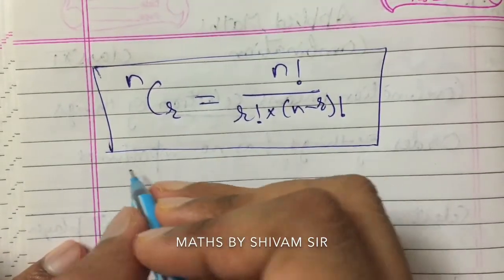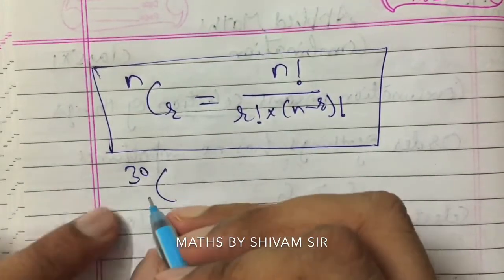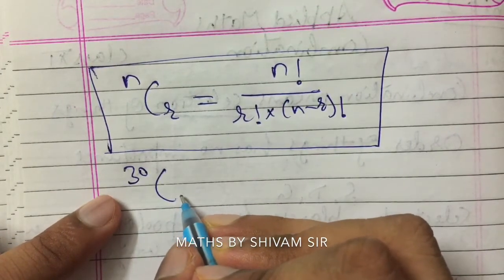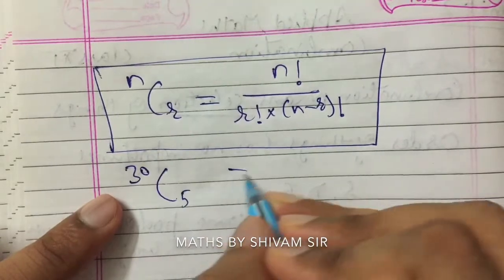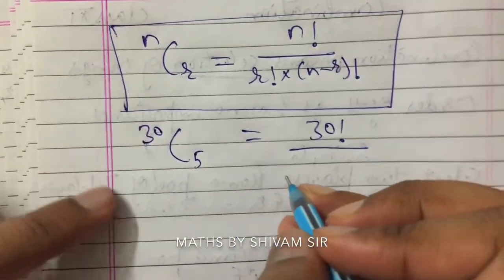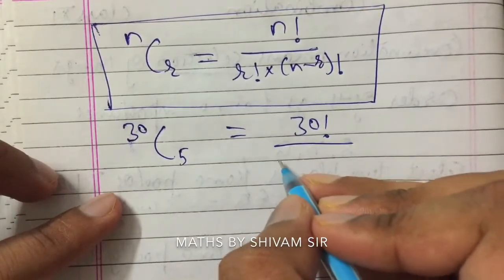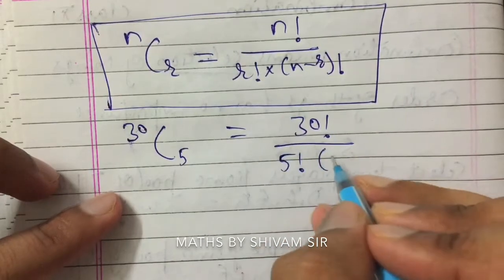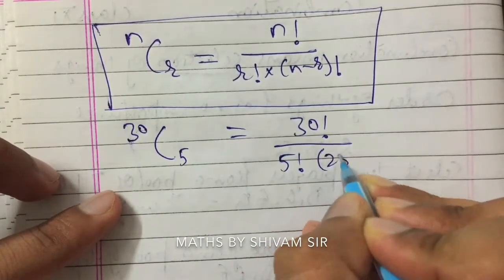In that example, we have 30 people available, out of which we have to select only 5. So 30C5 means 30 factorial upon 5 factorial multiplied by (30 minus 5) factorial, that is 25 factorial.